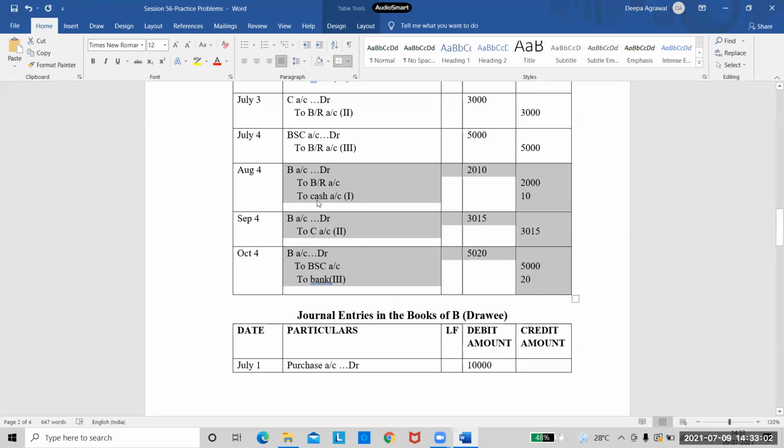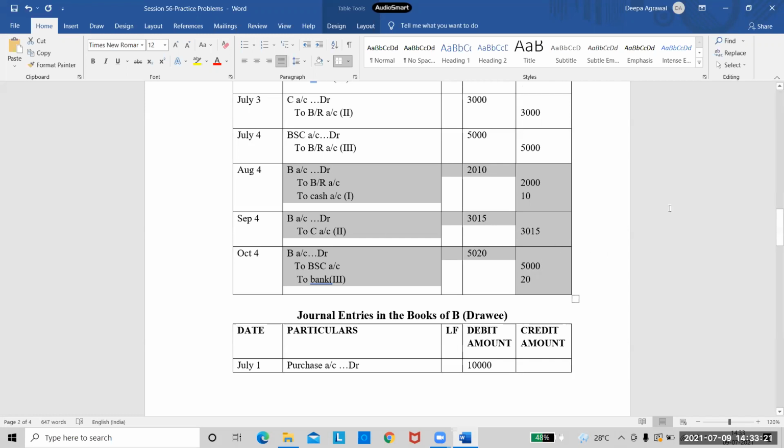So whenever there is an entry for dishonor, every time the drawer's account will be debited. Right? Every time that account is debited. That is the common part there. And then credit is given to the person who is holding the bill.